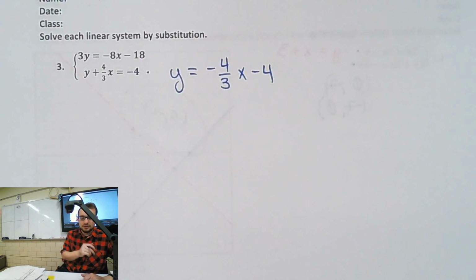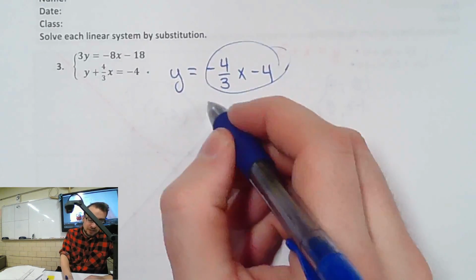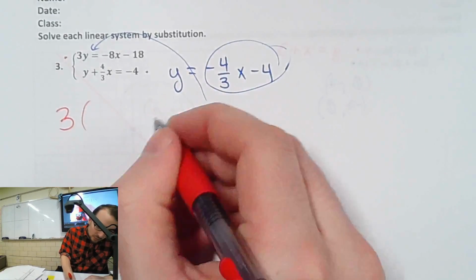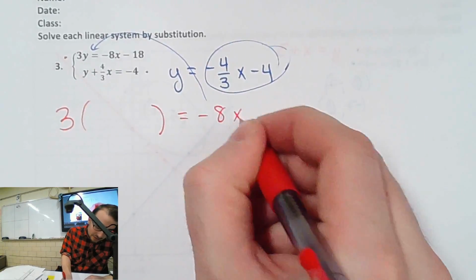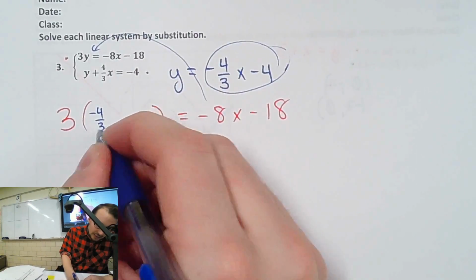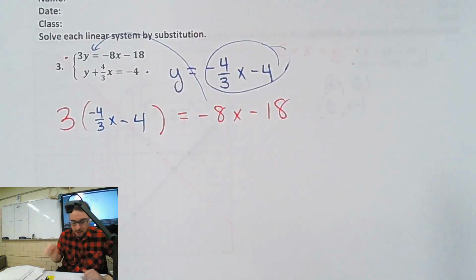I'm so proud of you guys. Then we take this and we shove it in here. 3 times whatever y is going to equal -8x minus 18. Well, we know what y is. y is -4/3 x minus 4.